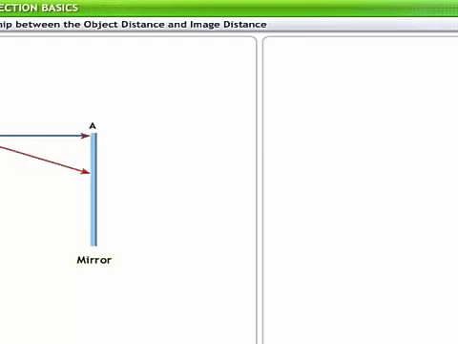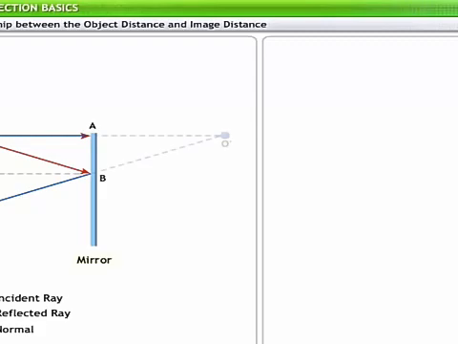However, the second ray, which is incident at point B, is reflected along BC. This ray obeys the law of reflection, where N is the normal as shown. The reflected rays AO and BC, being divergent, when extended beyond the mirror meet at O dash to form the image.